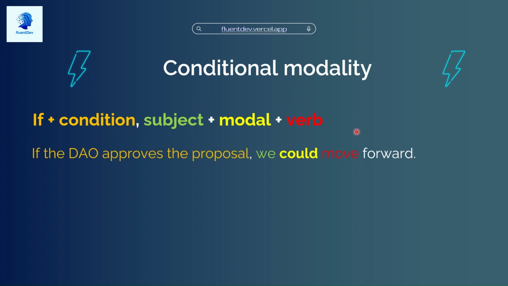I have them color coded for you as usual, so you can clearly see the different parts there. But if the DAO approves the proposal, we could move forward. So if this condition happens, then it's possible that this will happen next. But only if this condition happens first.